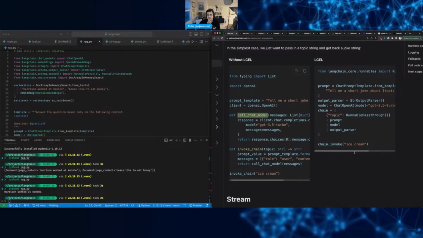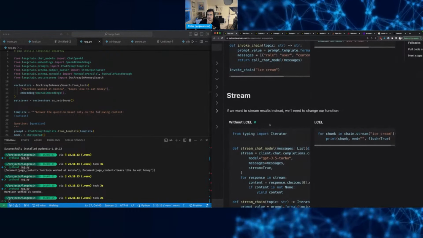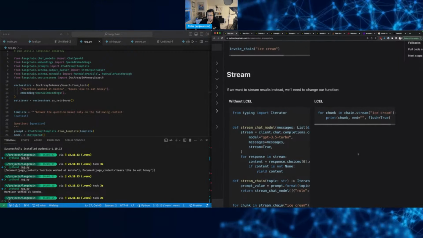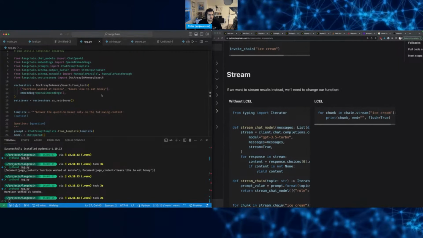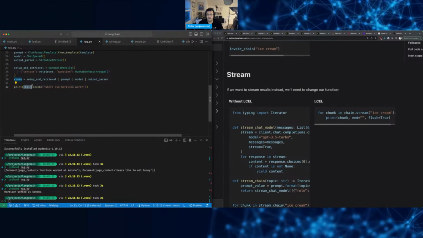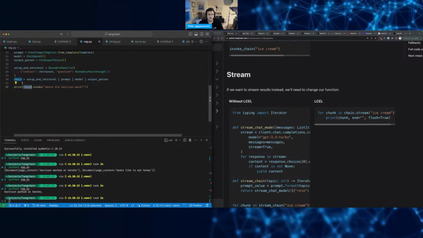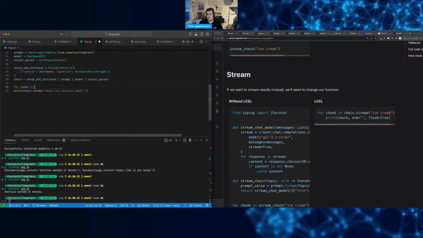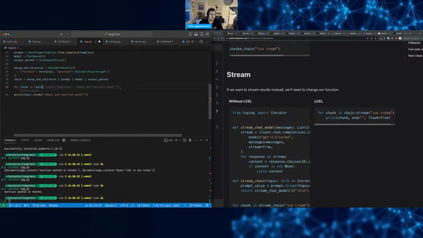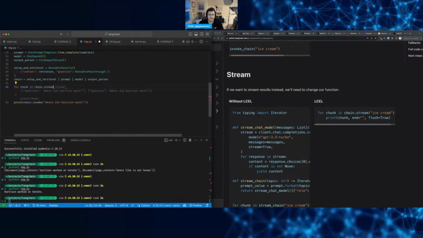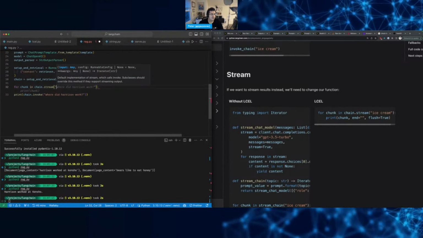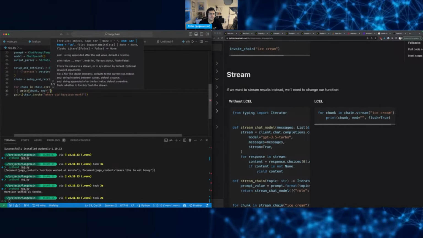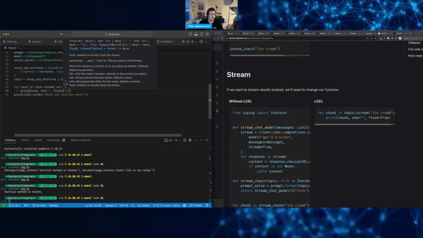Okay, back here and do that. Anyway, stream the results. We need to change our function. So instead of chain invoke, we can say for chunk in chain dot stream, and we'll say where did Harrison work, print chunk and flush equals true.